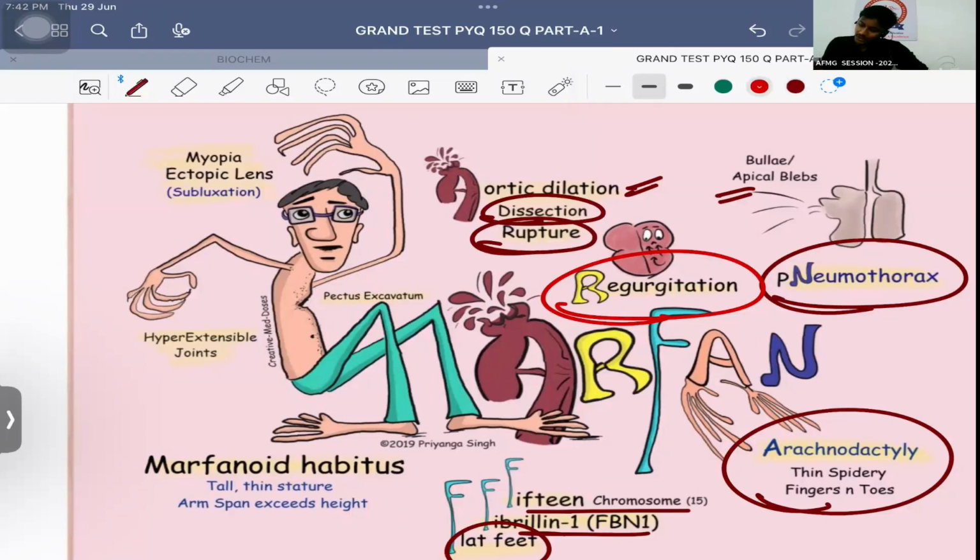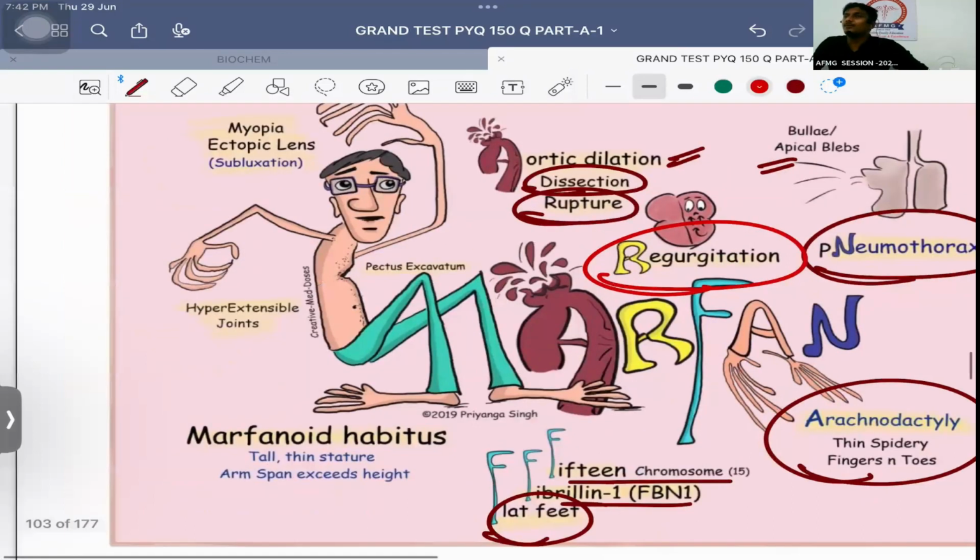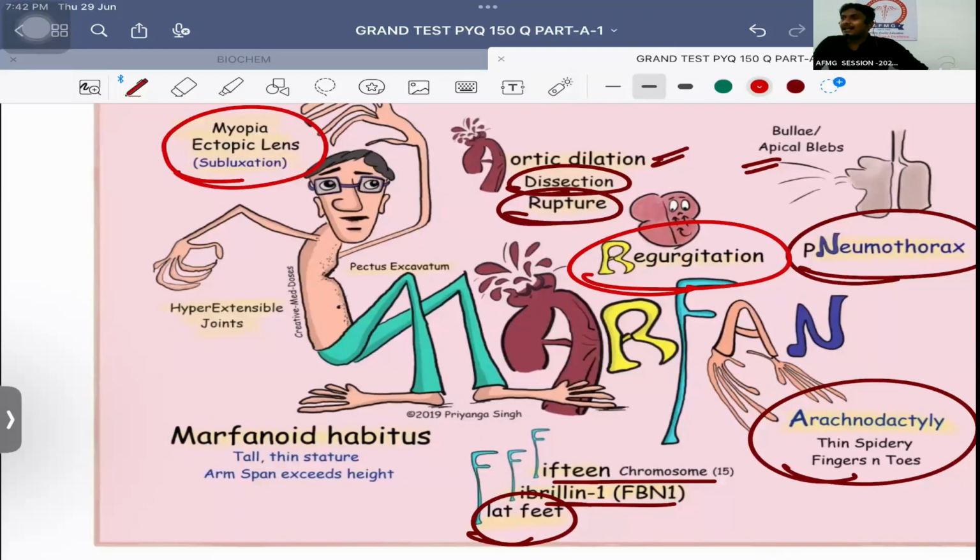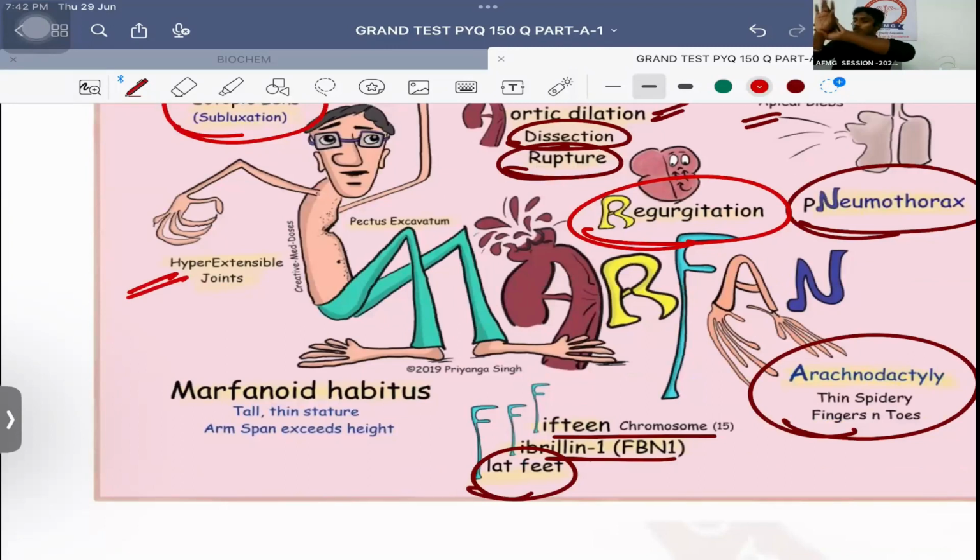Okay, as well. Important. The patient will have myopia and ectopia lentis. Ectopia lentis is nothing but lens subluxation or dislocation. Most common site for lens dislocation is superotemporal. Rather, Marfan syndrome is the most common cause of lens dislocation or ectopia lentis. Please remember. Then there will be hyperextensible joints. कैसे भी मोड़ लो, joints move हो जाएंगे. Please remember. There will be a chest deformity, which is inward curvature of chest, known as pectus excavatum.